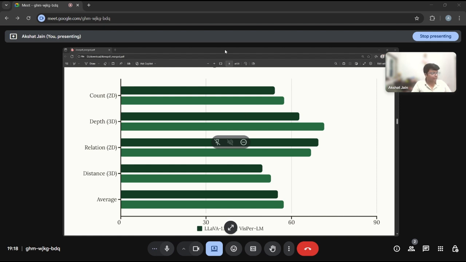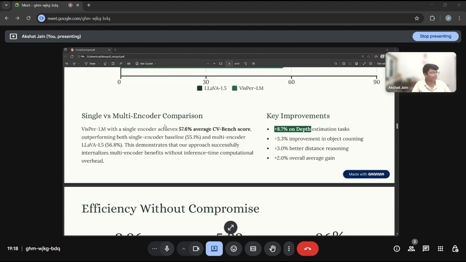On the relation task, there is a small decrease, which we attribute to the model specializing in certain spatial reasoning aspects, but the overall gains far outweigh this minor trade-off. Distance reasoning improves by 3%, and overall we gain 2% on average. So this demonstrates we have successfully internalized multi-encoder benefits without the inference time computational overhead. We are getting the best of both worlds.